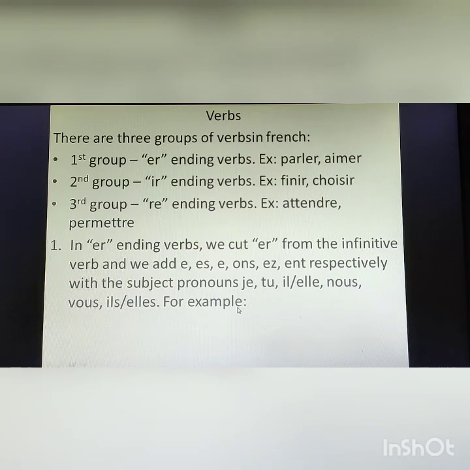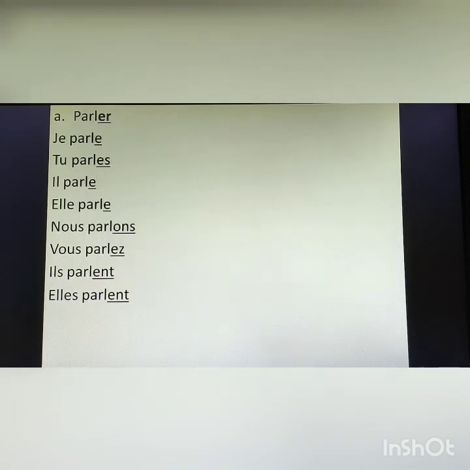For example, I have conjugated one verb for you. You can see parler. See the verb, I have underlined er because it is an er ending verb. After cutting er with je, I have added e. With tu, es. With il, e. With elle, e. Nous, ons. Vous, ez. Ils, elles plural, ent.